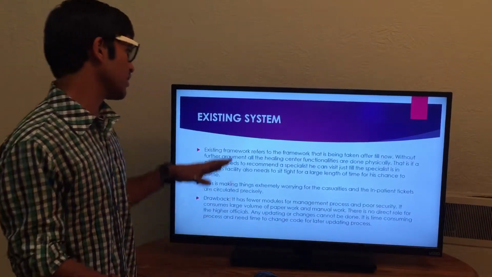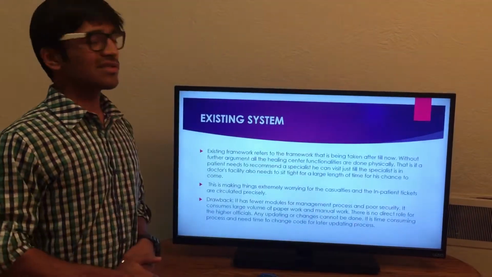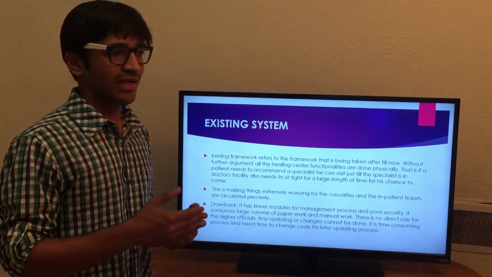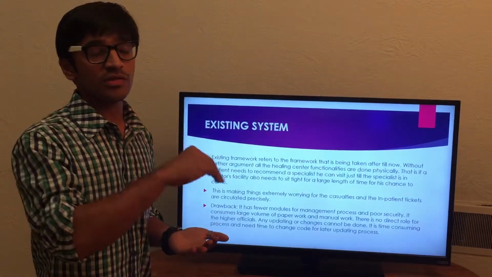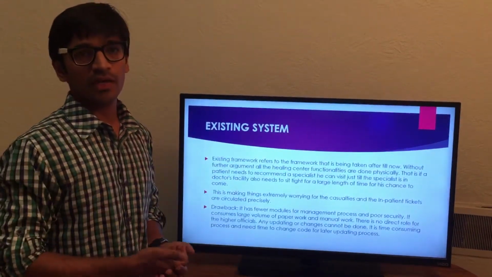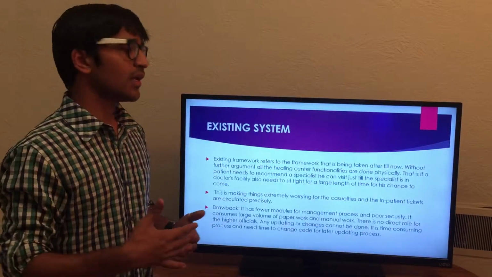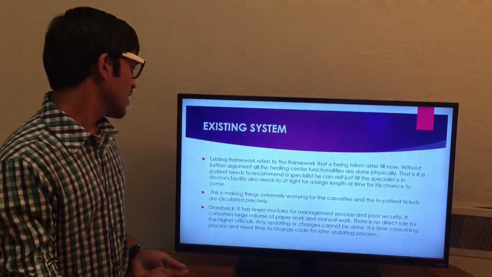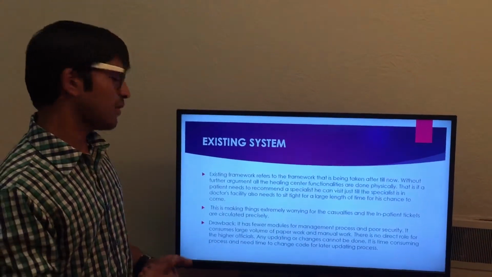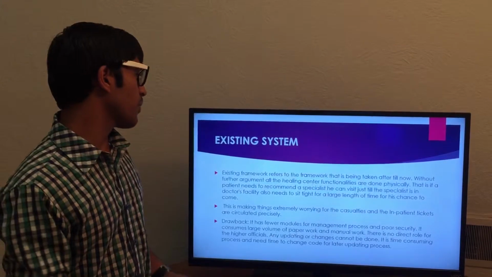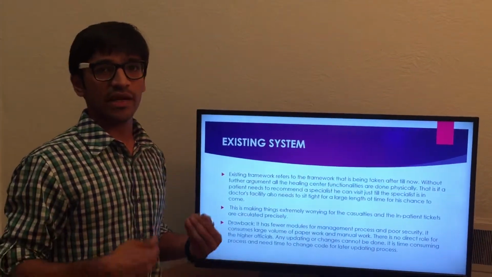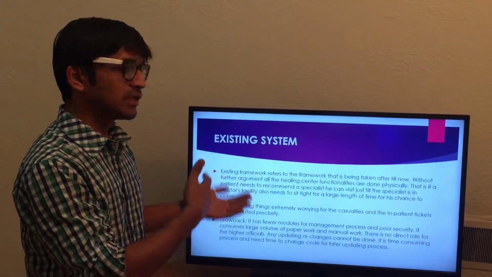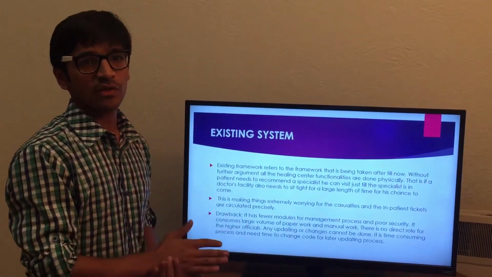The existing system, as I said earlier, has many drawbacks. Your data was stored on paper, and the paper could get lost, and many things could happen which cause your data to be lost. That's why there were many problems and drawbacks, which gave rise to the new system in cloud computing, a secure new system.